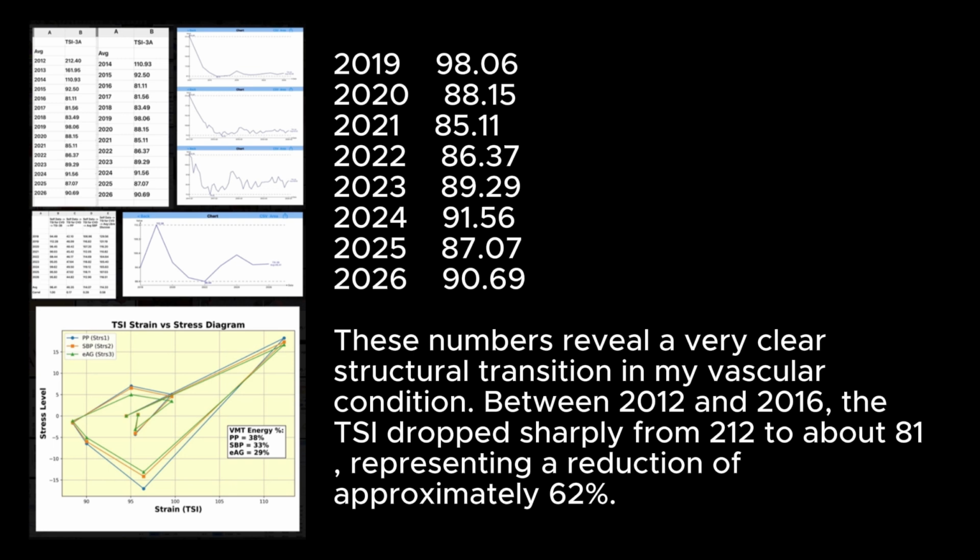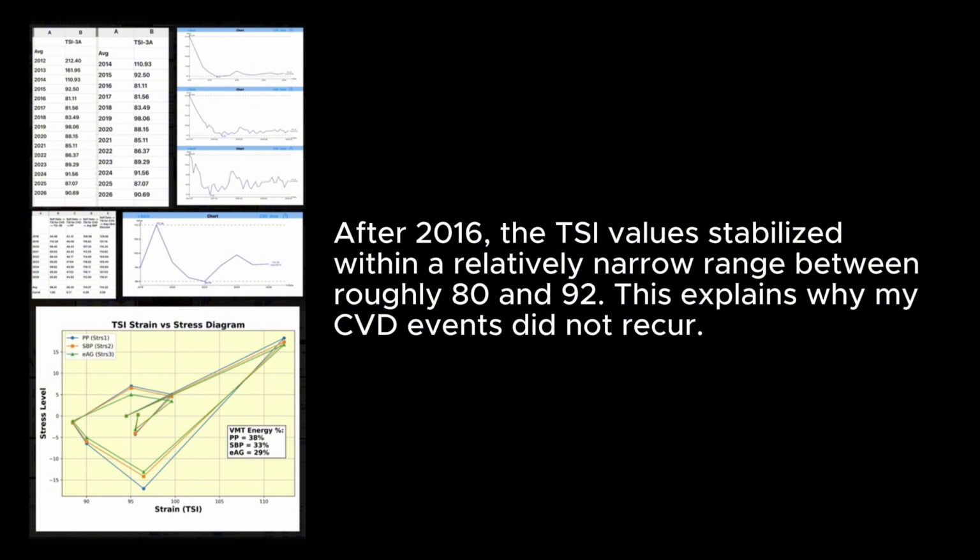These numbers reveal a very clear structural transition in my vascular condition between 2012 and 2016. The TSI dropped sharply from 212 to about 81, representing a reduction of approximately 60%. After 2016, the TSI values stabilized within a relatively narrow range between roughly 80 and 92. This explains why my CVD events did not recur.